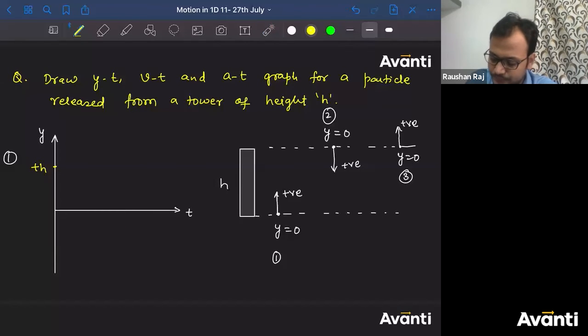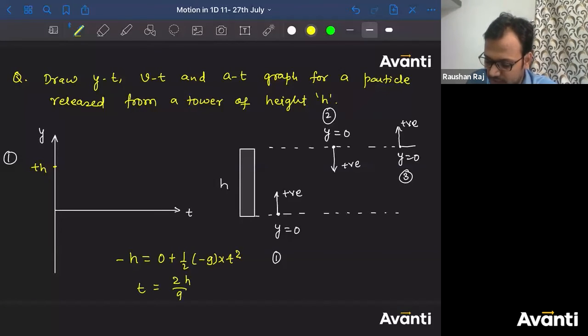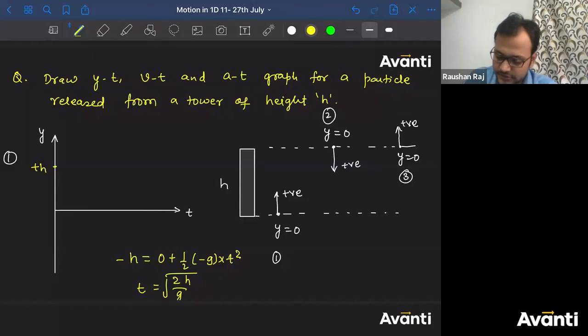आराम से निकालो ना, देखो. Take h negative, minus h, if you consider upward as positive, is equal to u0 plus half into minus g into t square. So what is the value of time? So t will be equal to square root of 2h by g. We have studied this, right? Very good, Kirtan. So what is the answer? So at t is equal to root under 2h by g, the particle will come to the ground.